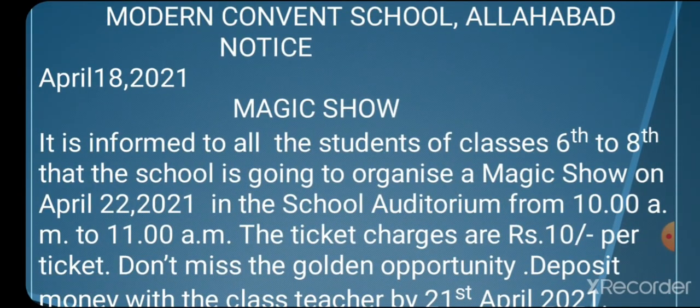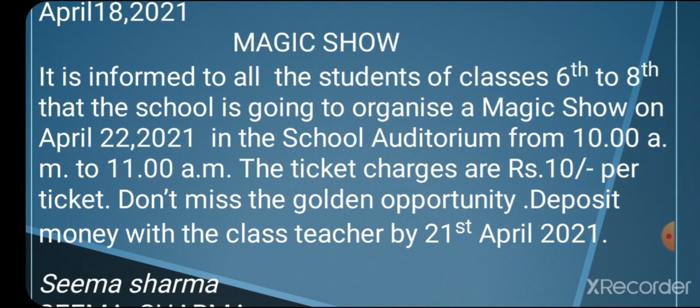Okay, in the very first line, write down the name of the institution, Modern Convent School Allahabad. Then write down the word notice. Then write down the date. After that, a suitable heading. Okay, then it is informed to all the students of classes 6 to 8 that the school is going to organize a magic show on, write down the date here, in the school auditorium from 10 a.m. to 11 a.m. The ticket charges are rupees 10 per ticket.